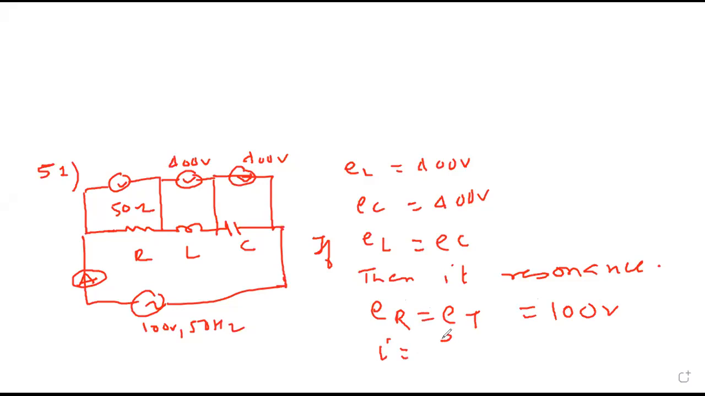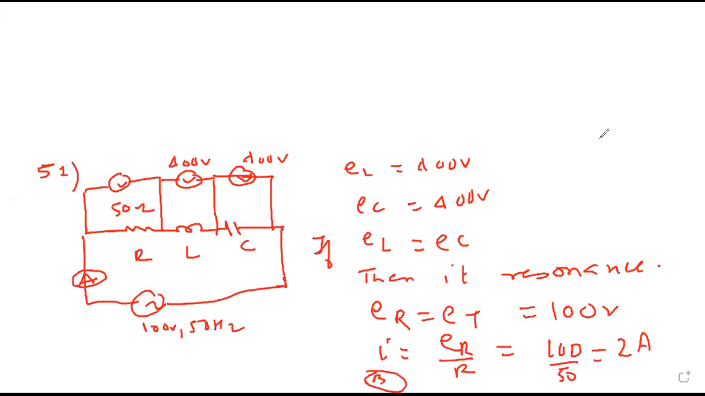And I is E by R, because in series the current is the same. So the voltage across R you know, resistance R you know, you can get the current, the same current will flow throughout. So voltage is 100, resistance is 50, equals 2 ampere. So the voltmeter reading will be 100 and the ammeter reading will be 2 ampere. B.